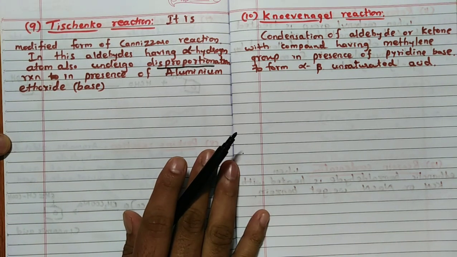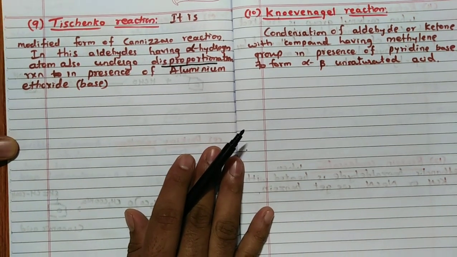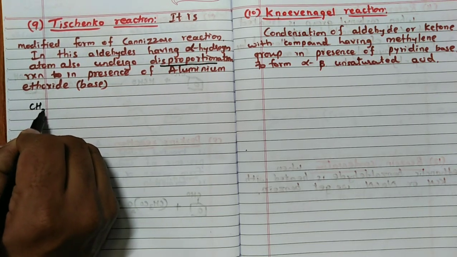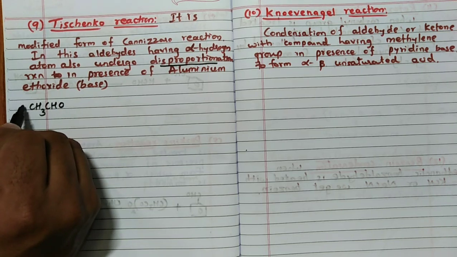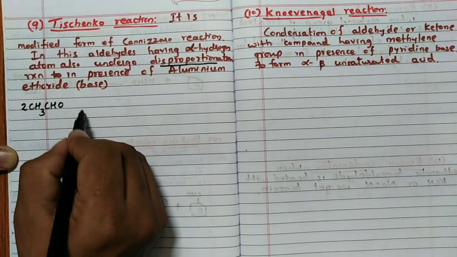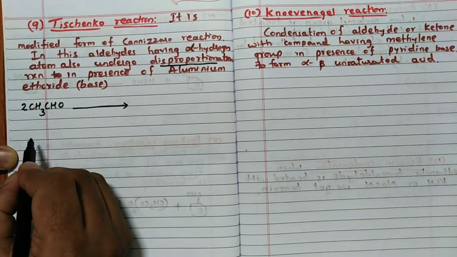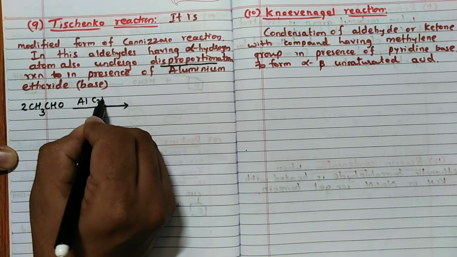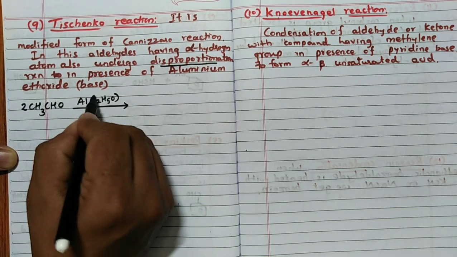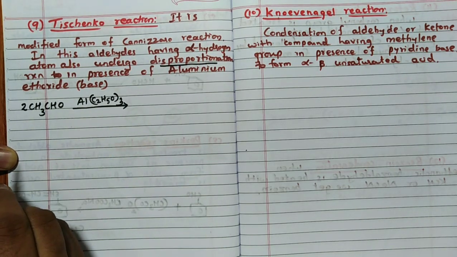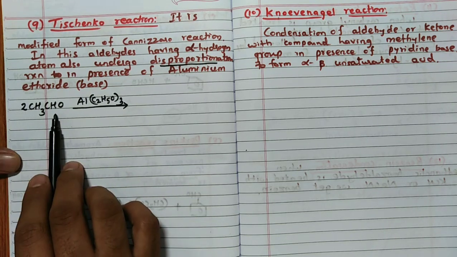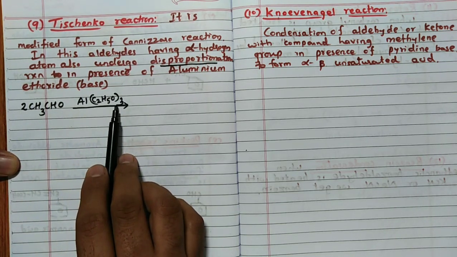That I am going to write, and without having alpha hydrogen also I will explain. So first we will take benzaldehyde. Now what happens is the benzaldehyde CH3CHO 2 molecule, when it reacts in presence of aluminium ethoxide as a base, Al(C2H5O)3, because 3 is the valency of aluminium, correct? CH3CHO, aluminium C2H5O, oxygen thrice, right?